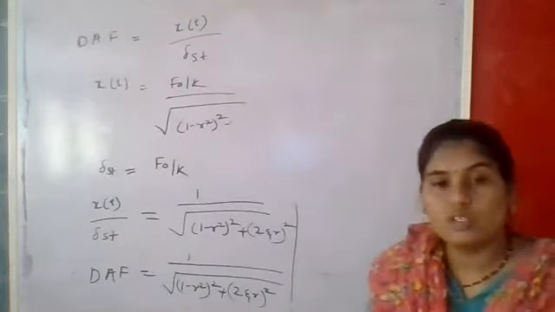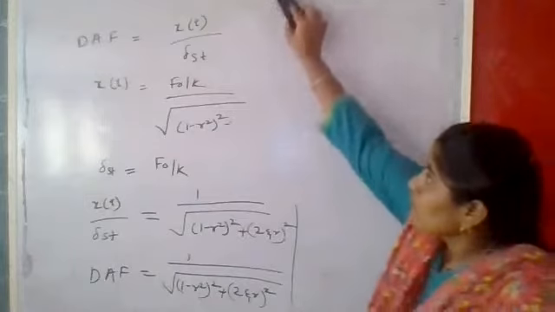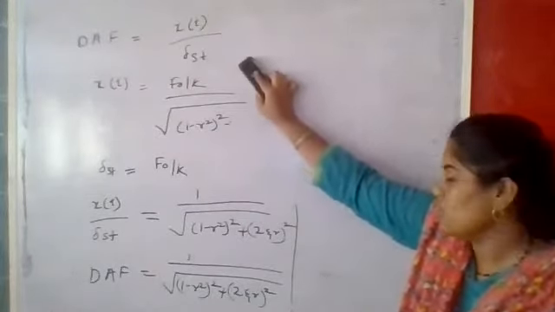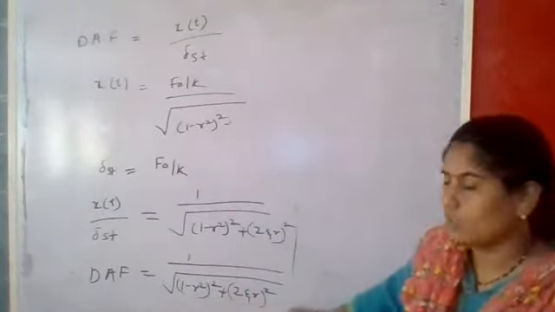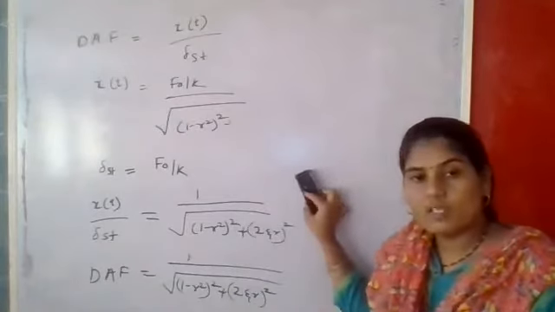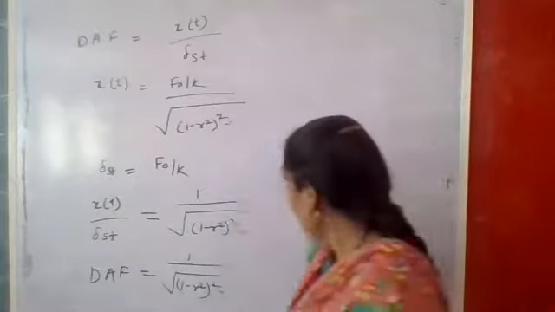Such types of questions will be asked in your examination for 5 marks. So you have to give the definition of this dynamic amplification factor, and based on this you have to give the formula for dynamic amplification factor. And if such a theory question is not there, then some problems will be asked on the same formulas. Okay.